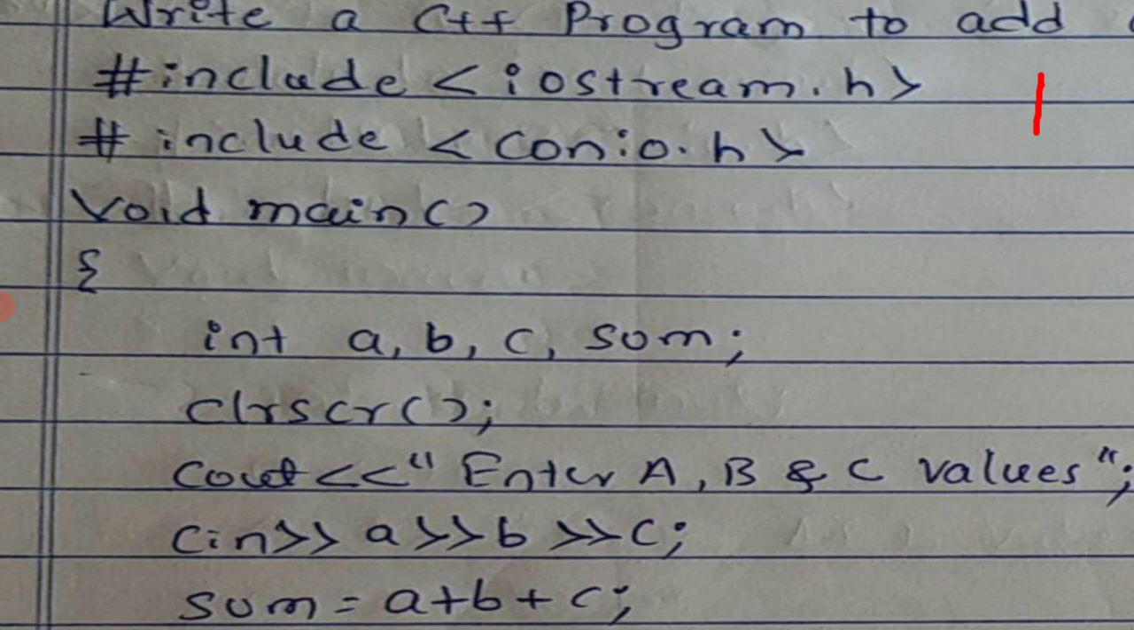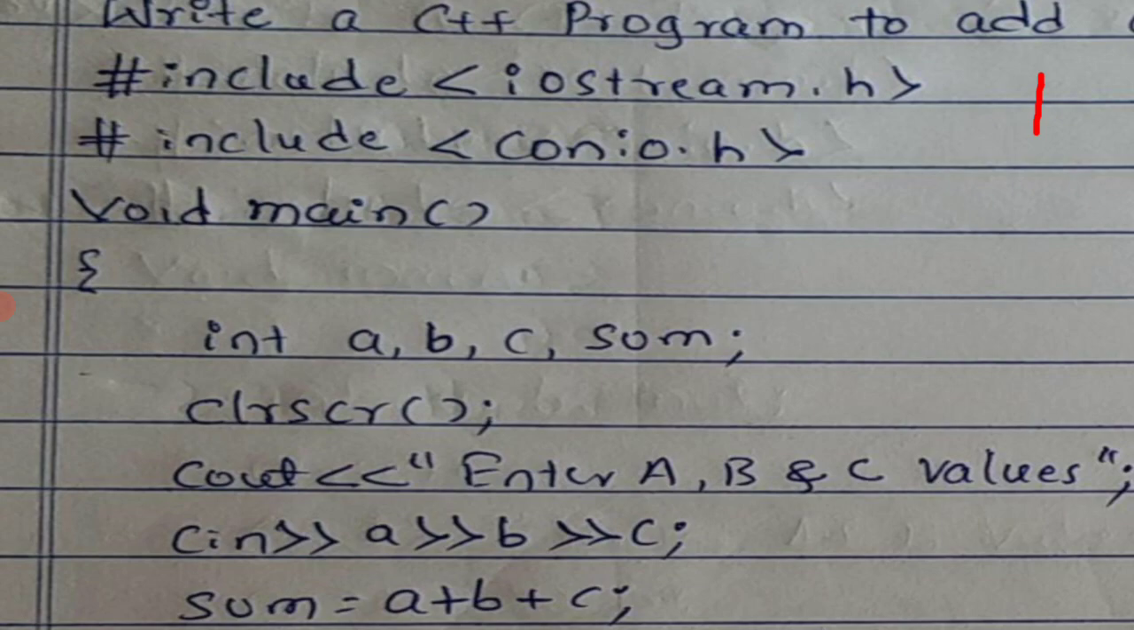Now I have given here hash include iostream.h, hash include conio.h. What are these? Yes, these are header files. Why do we write iostream.h? For the purpose of cout and cin, that is output statement and input statement. Okay, why do we write conio.h? For the purpose of clrscr and getch. What is the purpose of clrscr? Clear the screen. What is the purpose of getch? It just waits until you hit any key on the keyboard.